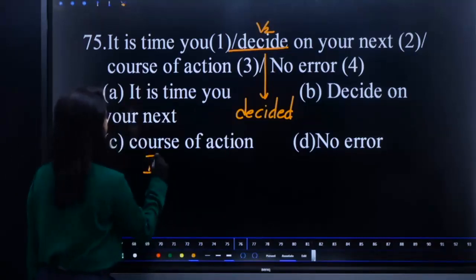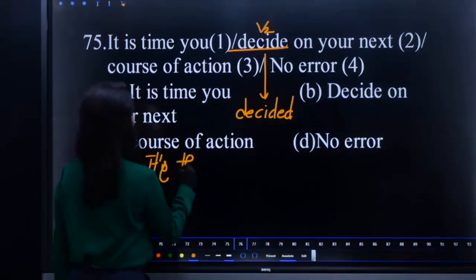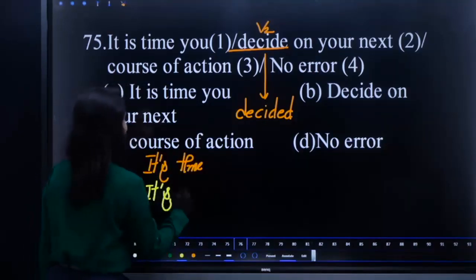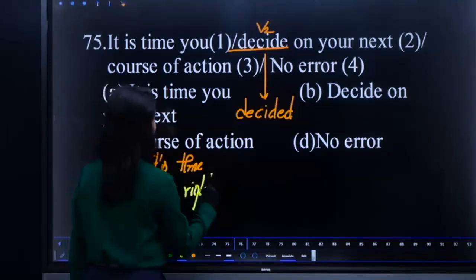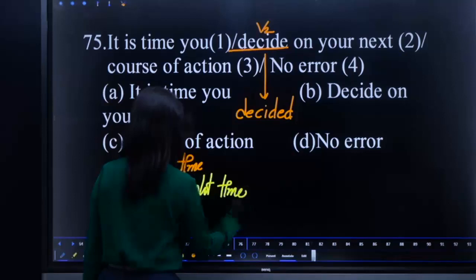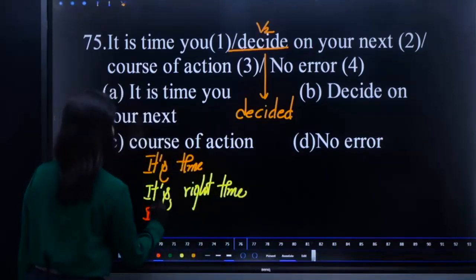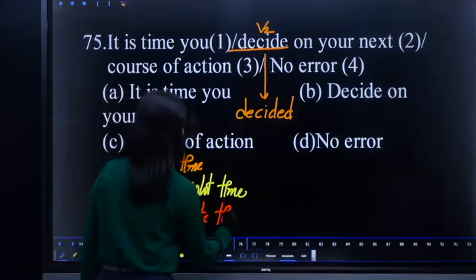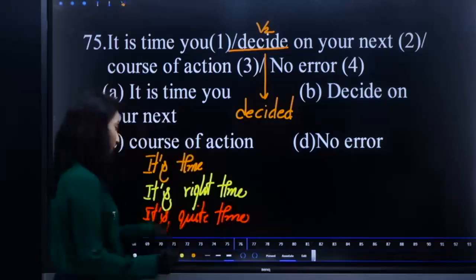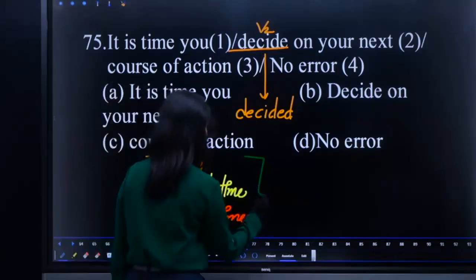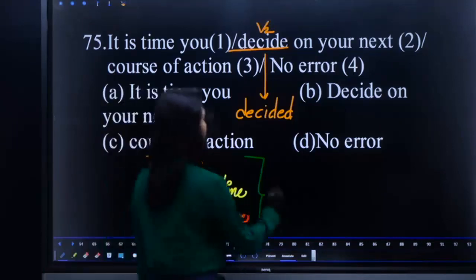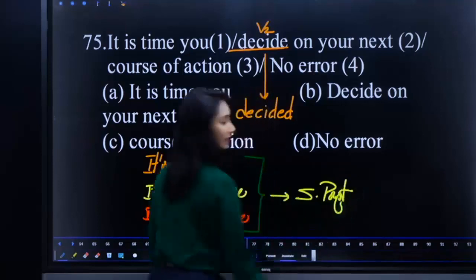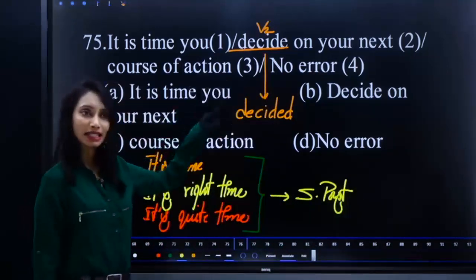If a sentence begins with it's time, it's right time, it's quiet time, it's high time, it's about time, etc. Remember, in such cases, the next clause must be in simple past tense only, not in other tense. Hence, replace decide with decided.